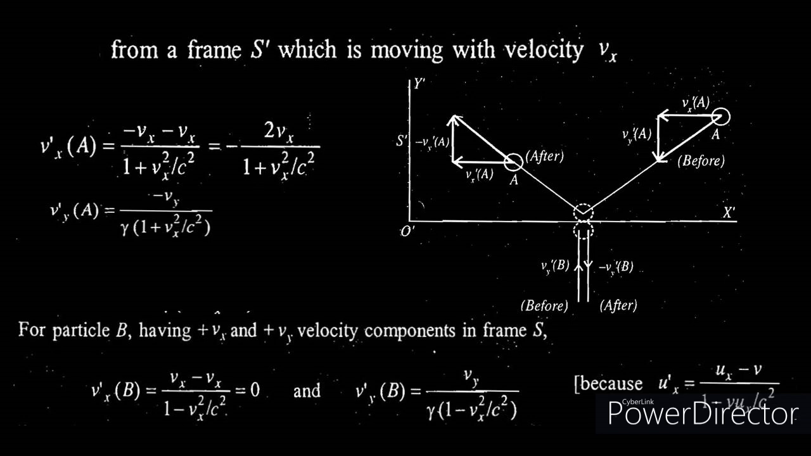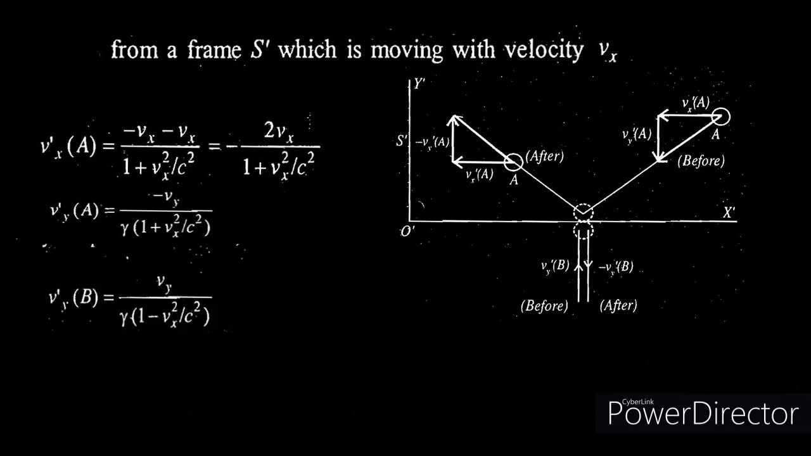Now let's calculate the velocity of the particle B in the y direction when observed from S prime. We can use the previous transformation equation. If we use that, we would get vy prime of B is equal to vy divided by gamma into 1 minus v square by c square. This is the velocity of the particle when observed from frame S prime before collision. Now after collision, the particle moves in the opposite direction with the same velocity. So the velocity will have a sign change, and the magnitude will be the same.